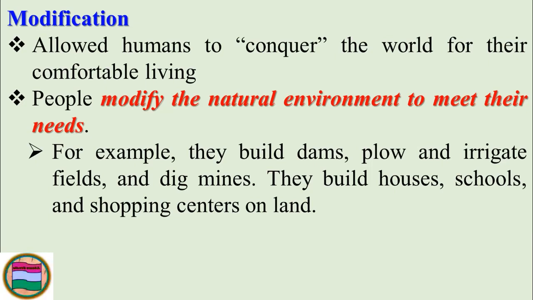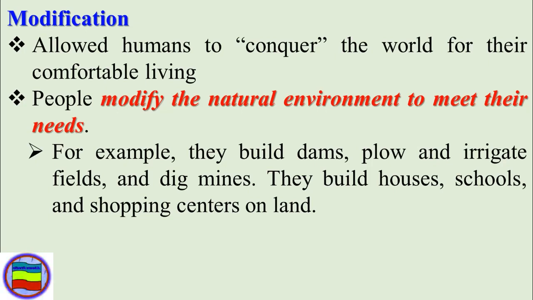So when you are summarizing, dependency refers to the reliance of human beings on the environment for their survival and well-being, meaning that people are directly depending on the environment. And adaptation refers to the ability of human beings to adjust to the environment and its changing conditions, meaning that humans have the capacity to develop strategies, technologies, and social systems to cope with environmental changes.